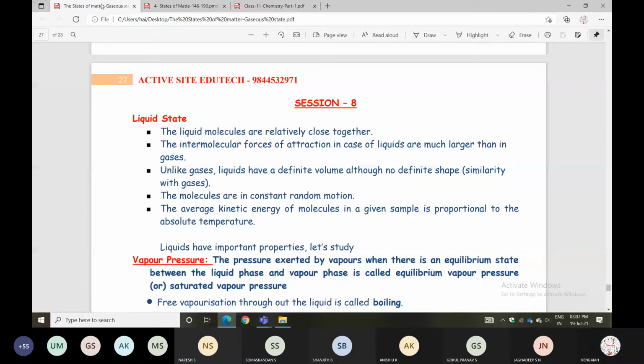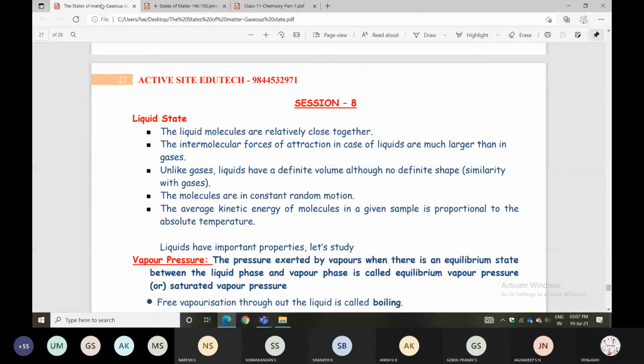For the gaseous state we discussed the types of gas laws, the gas laws theory, and the types of velocity. Today we're discussing the liquid state. I'm not discussing the solid state in this chapter; it is a separate chapter, the first chapter in class 12th, which we'll discuss in the second year.